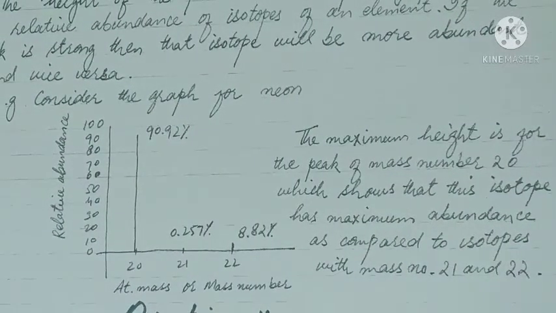Neon has 3 isotopes. The first one, with atomic mass 20, has the relative abundance or percentage 90.92. The second one is 0.257 and the third, 22, is 8.82%. The maximum height is for the peak of mass number 20, which shows that this isotope has maximum abundance as compared to isotopes with mass number 21 and 22.